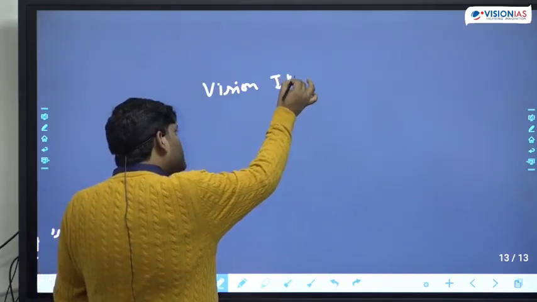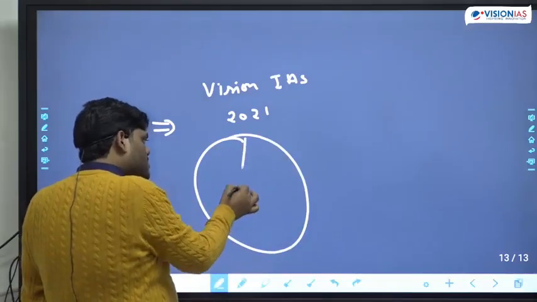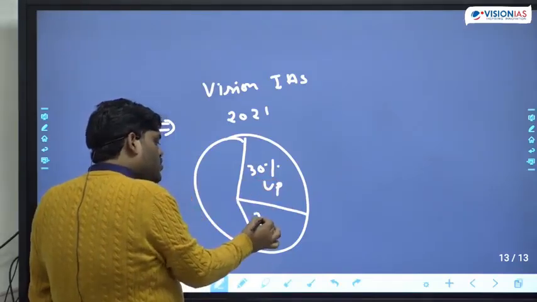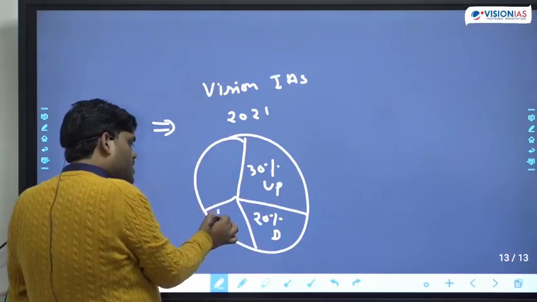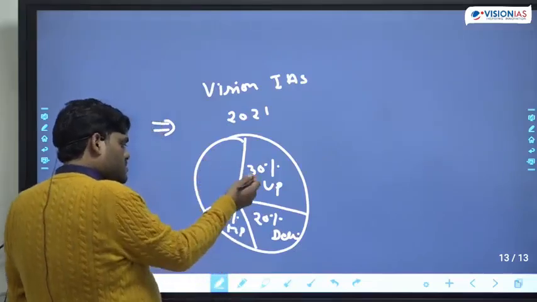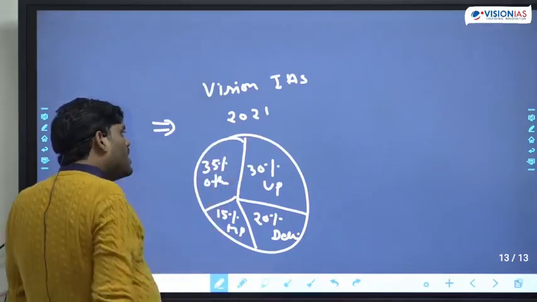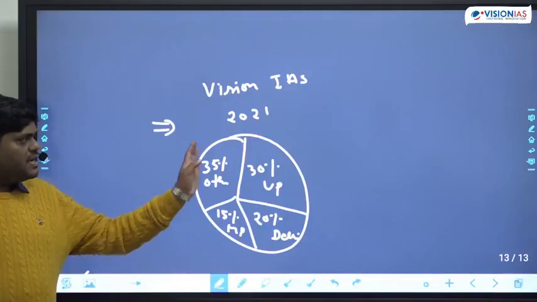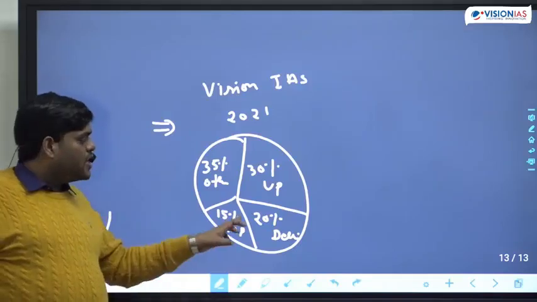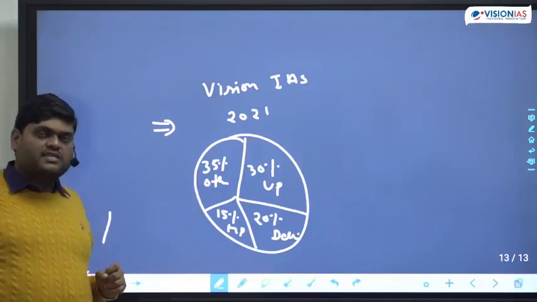In 2021, in Vision IAS, 30% students are from UP, 20% are from Delhi, 15% are from MP, and 35% are from other states. So in 2021, the students coming from different states: 30% from UP, 20% from Delhi, 15% from MP, and 35% from other states.